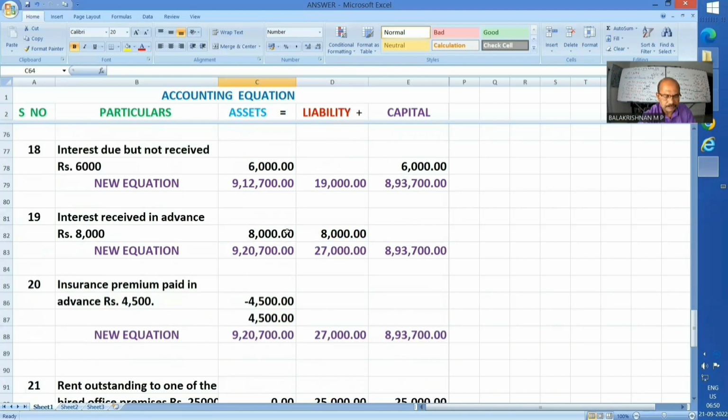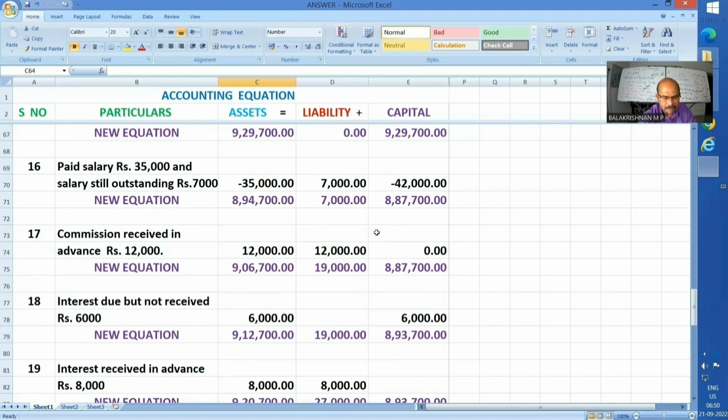18th. Interest due but not received, rupees 6,000. Whether received or not, I am eligible for this income for the current year. Hence, it will be added to the capital. Okay, capital has become 8,93,700.